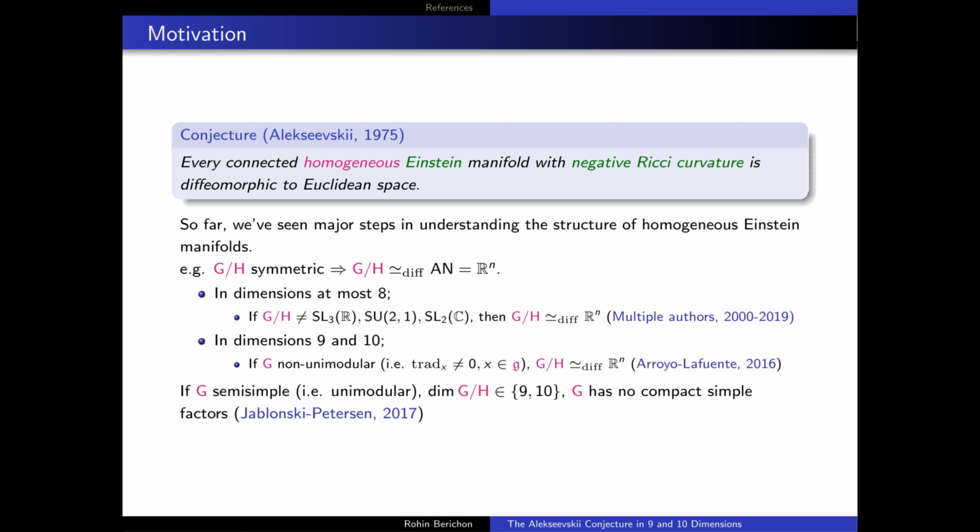And in this case, a result due to Jablonski and Peterson in 2017 shows that in fact G also has no compact simple factors. So what one can do is assume that G is unimodular and proceed with trying to prove the conjecture only on the cases where the transitive group is semi-simple with no compact simple factors and where the homogeneous space has dimension 9 or 10.